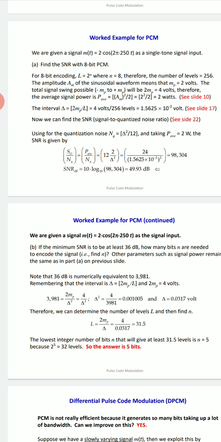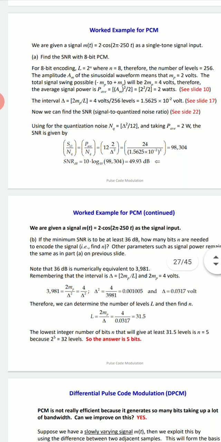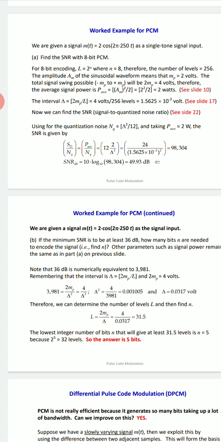The signal to noise ratio is P average upon NQ, and P average can be written as 2 by delta square. For 8-bit encoding, L equals 2 raised to n, with n equal to 8, so 2 raised to 8 gives 256 levels. L is the number of levels, so the number of levels equals 256. The amplitude Am of the sinusoidal wave means MP equals 2, because they have given 2 cos.